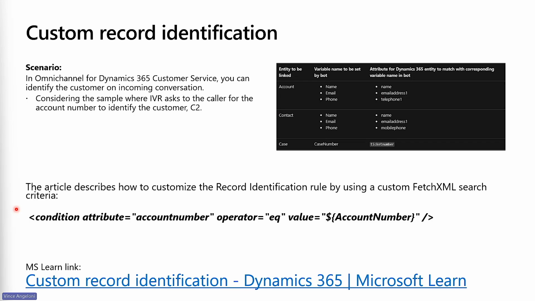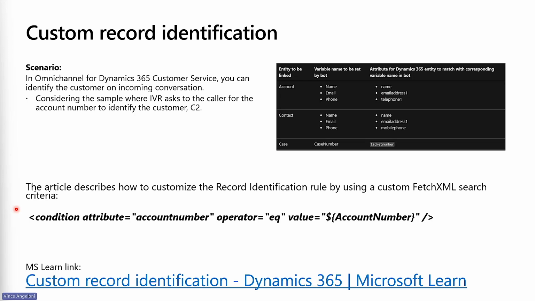In this case, the customer identification can directly use the account number column instead of the out-of-the-box columns that are listed here. And this can be set in the fetch XML because the record identification rule is based on fetch XML logic search.